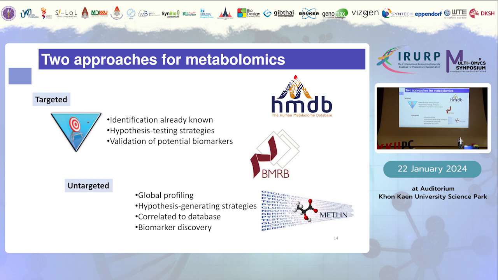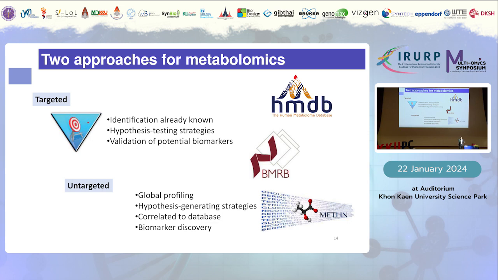And having talked about metabolomics, there are actually two major approaches. One is targeted metabolomics, and the other is untargeted metabolomics. When we perform targeted metabolomics, we do a targeted analysis on known compounds of interest. That means the identification is already known, and this is a hypothesis-testing strategy, used to validate potential biomarkers, for example.